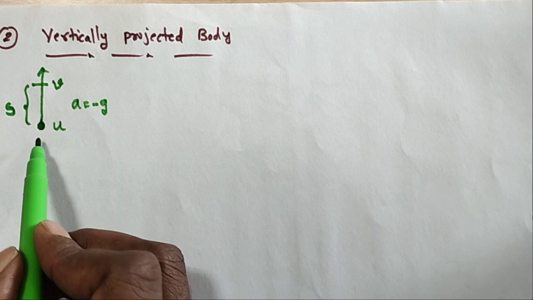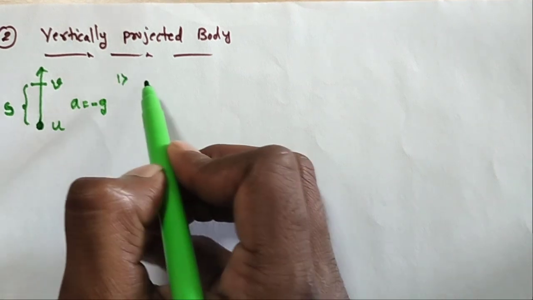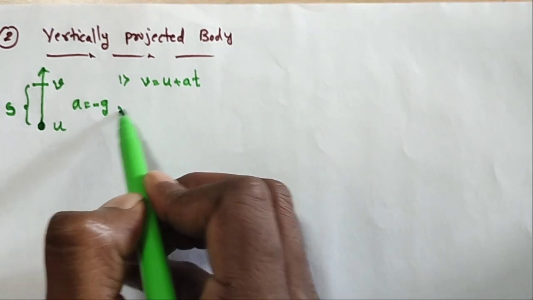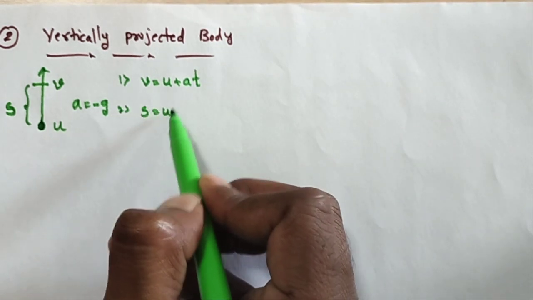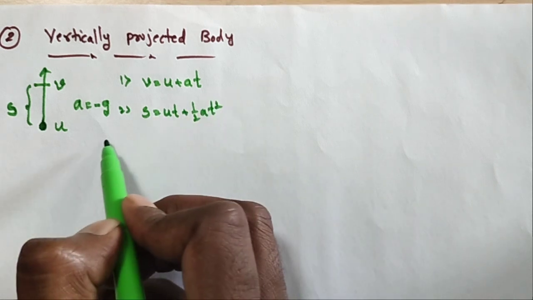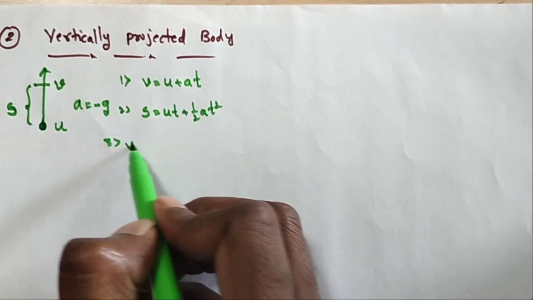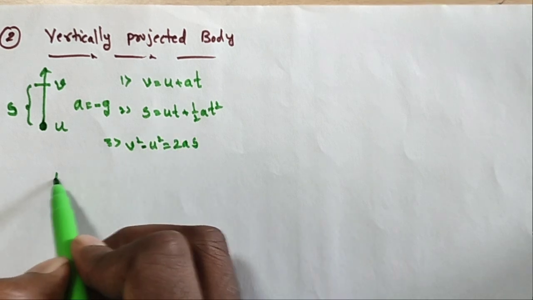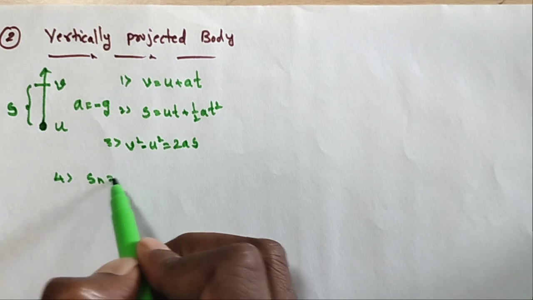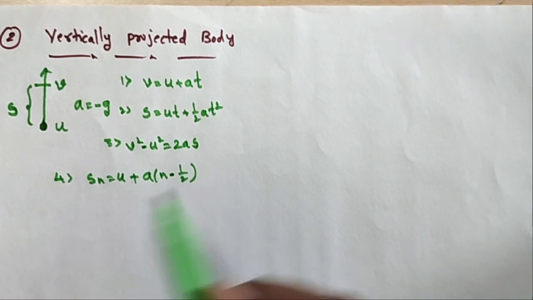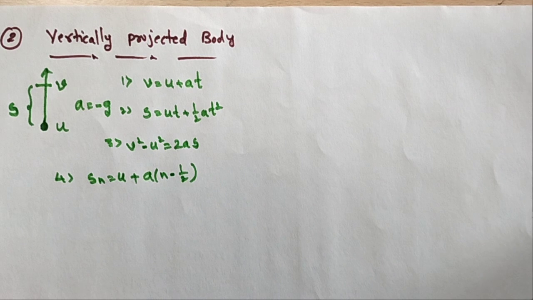In this case, what are the equations? We know that v is equal to u plus at, the second equation s is equal to ut plus 1 by 2 at square, the third equation v square minus u square is equal to 2as, and the fourth equation Sn is equal to u plus a into n minus 1 by 2. These are the general equations. So you apply this concept.